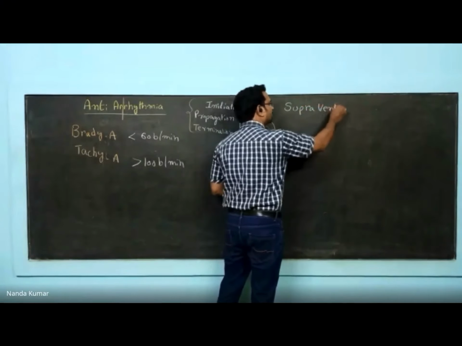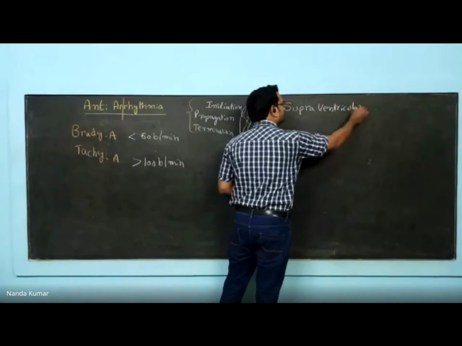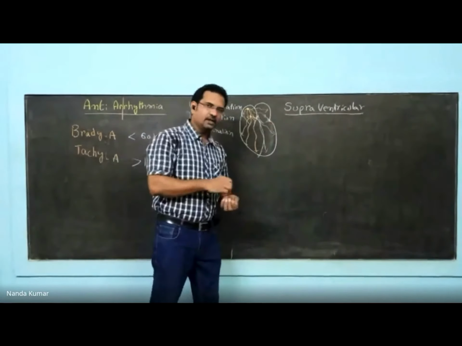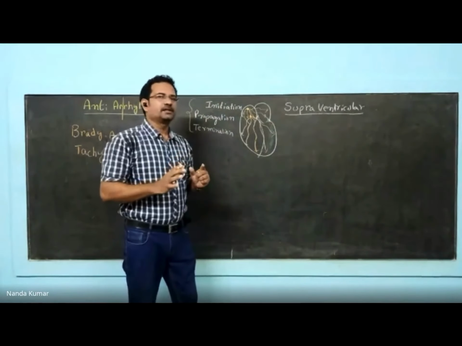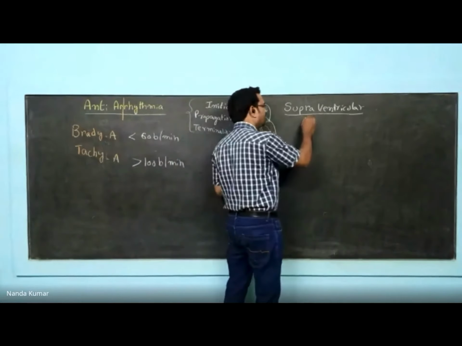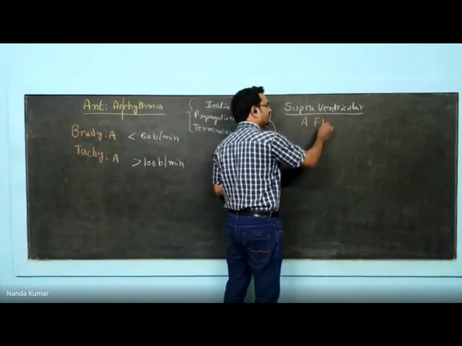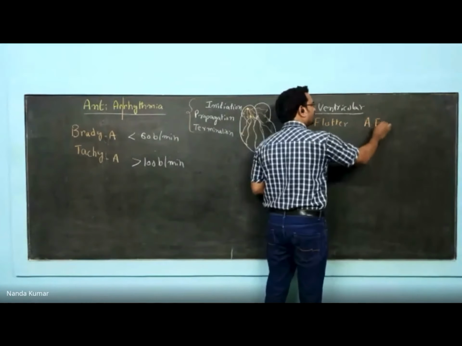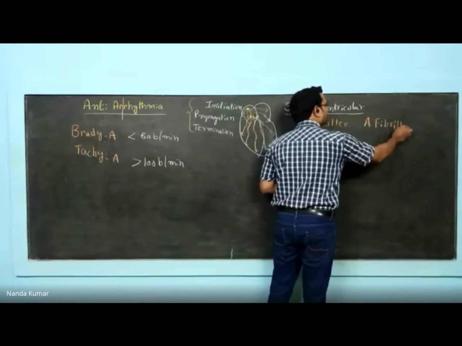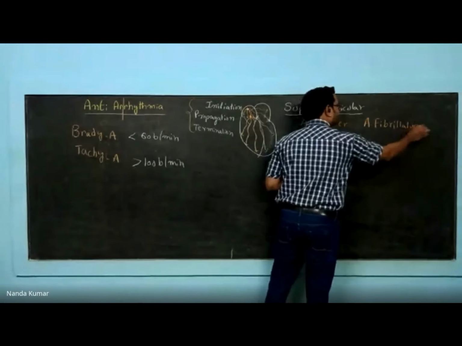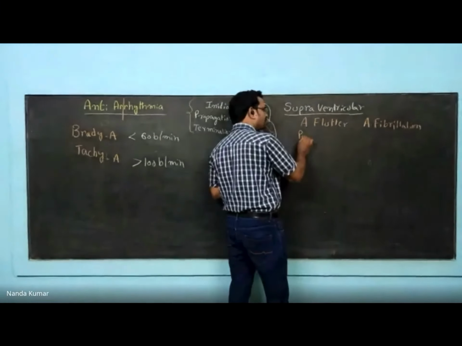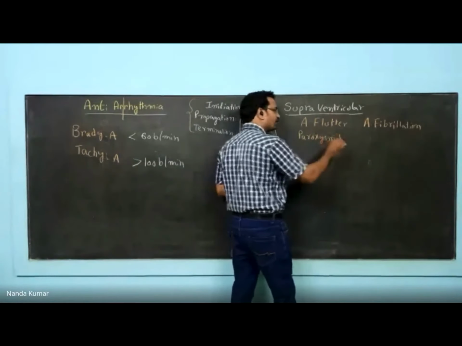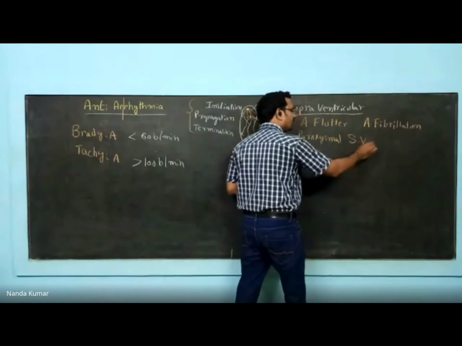Supraventricular, in other words, is nothing but atrial arrhythmia. Now, here, certain conditions are there, like atrial flutter, atrial fibrillation, and then paroxysmal supraventricular arrhythmia.